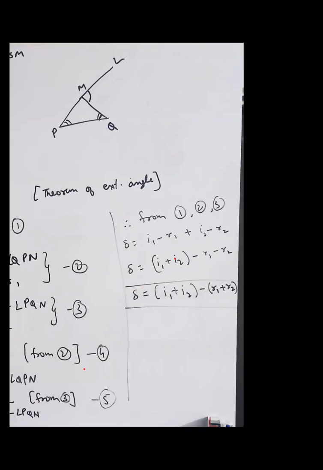See here. Yes, sir, this is what is written. Now I can take minus common here. I've taken the like terms I1 and I2 together, written minus, R1 and R2, taken minus common outside, put a bracket, so this will become R1 plus R2 and this will become I1 plus I2. Clear? And this, my friend, is the angle of deviation. Angle of deviation is angle of incidence 1 plus angle of incidence 2 minus angle of refraction 1 plus angle of refraction 2. Any doubts here? Any doubts?